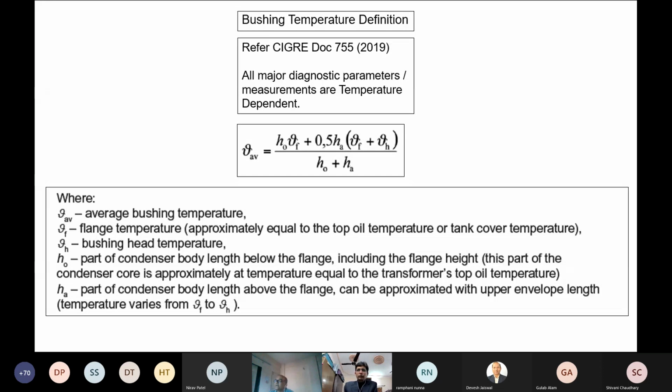SIGRE document 755 has given a formula related to temperatures which are measured at the mounting flange level as well as the conservator level. How to arrive at the average temperature of the bushing and then how to interpret it for diagnostic purposes is mentioned here.